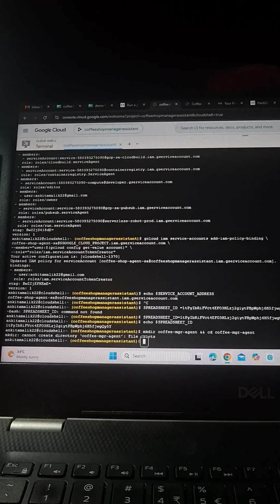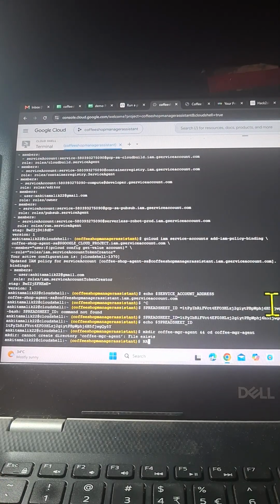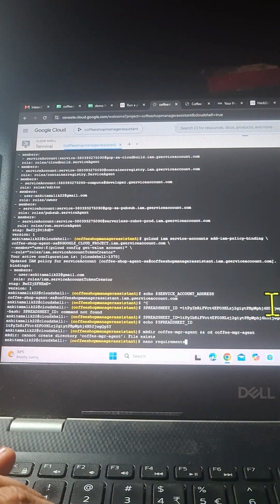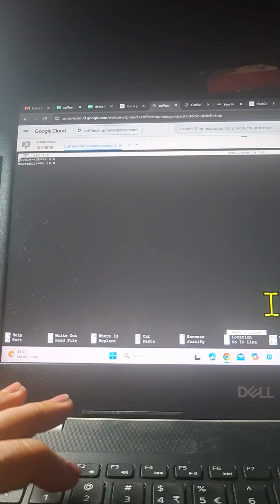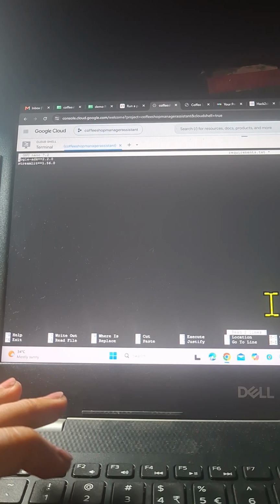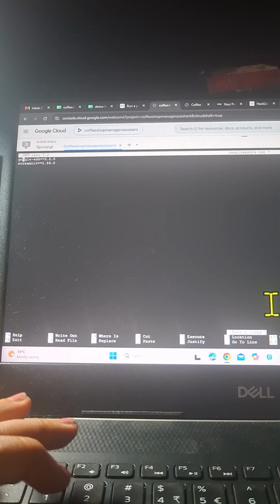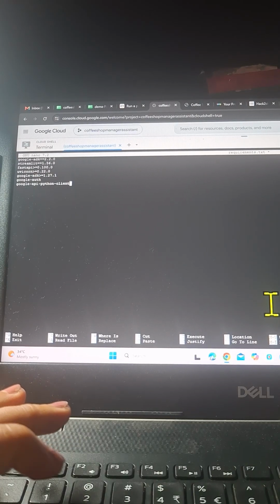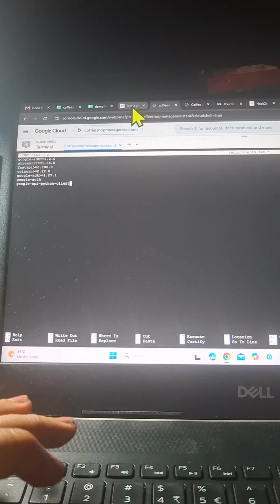I'll go back to terminal and I say nano requirements.txt. Okay, so it has opened it here. Now here what will I do? I'll paste this content. So it has already pasted the previous one. I think we don't have this one.